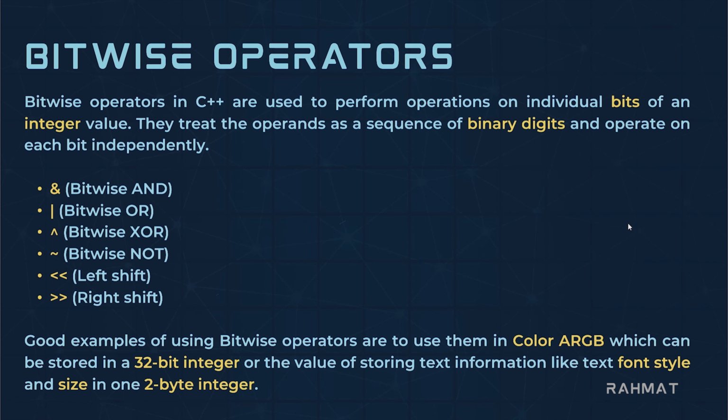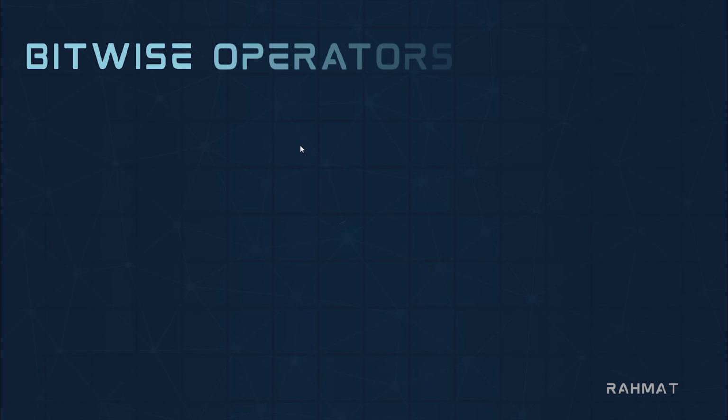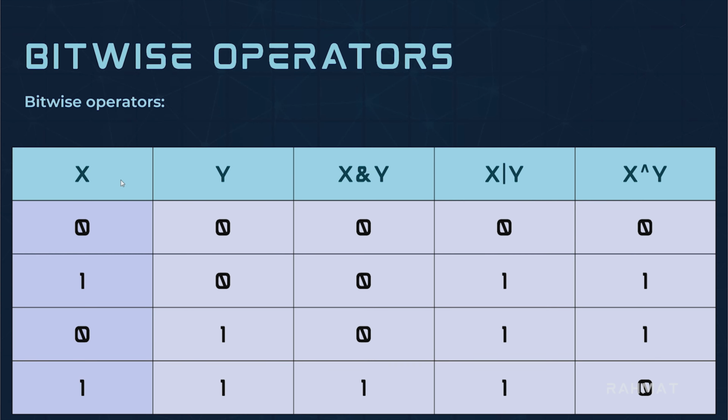Still, do you think it's not important to store information of ARGB or font style in a single variable of 2 bytes or 4 bytes instead of storing them in 4 variables of 4 bytes? That's why it's important to have the ability to do operations on every single binary digit of a variable. That way we can control our integers and store as much information as possible in a single integer, 2 bytes or 3 bytes. So let's go and talk about how these operators work. For bitwise operators, we have AND, OR, and XOR.